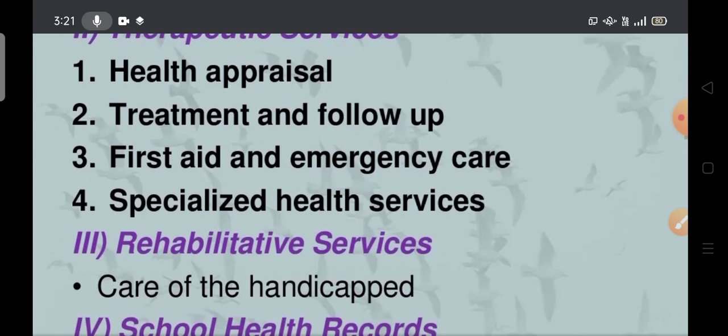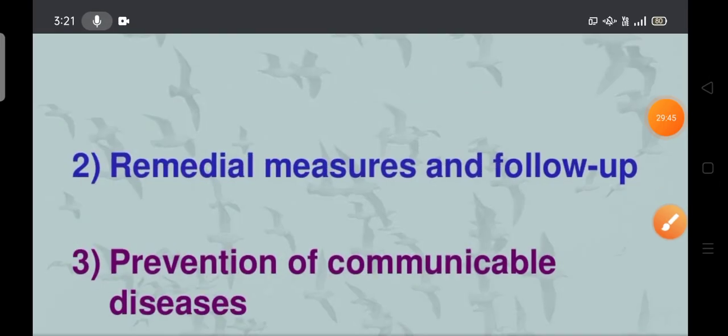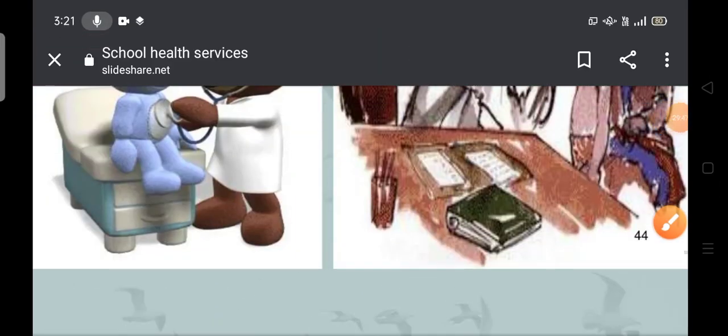In therapeutic services, there is health appraisal. Here, the health appraisal is at school level. Most of the time the child spends time in school, isn't it? So that is the reason for this.